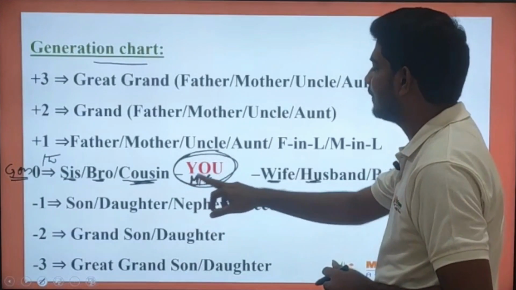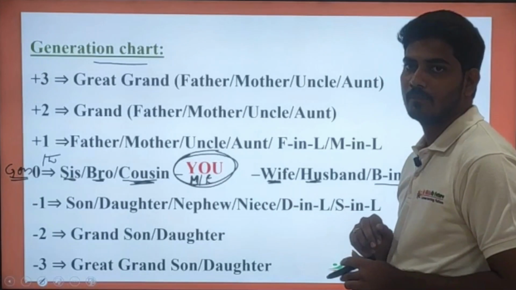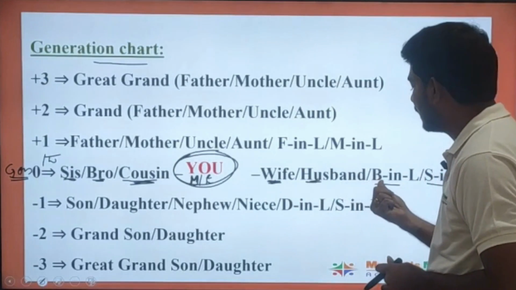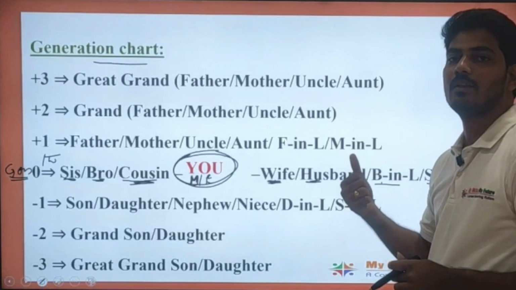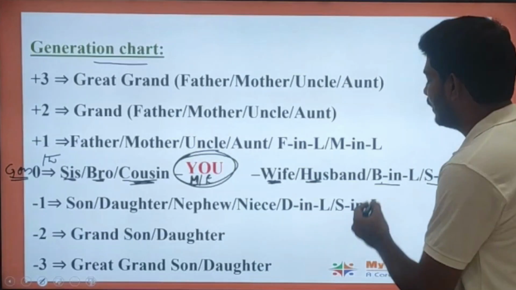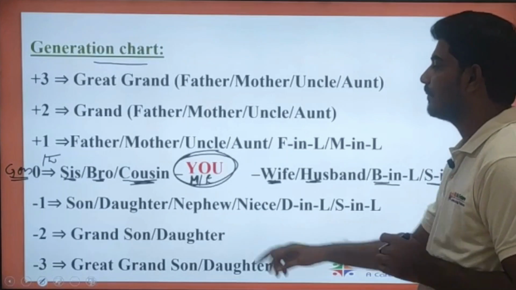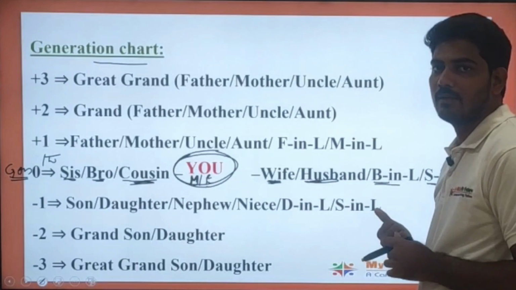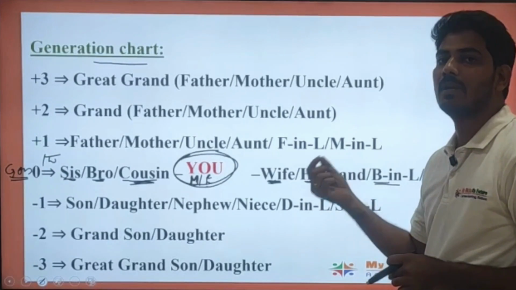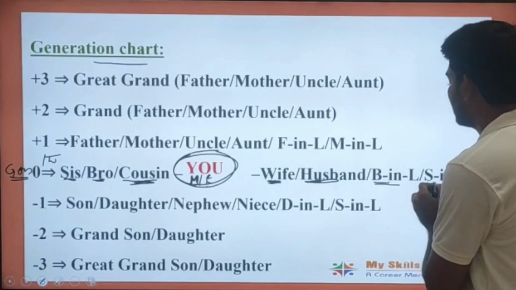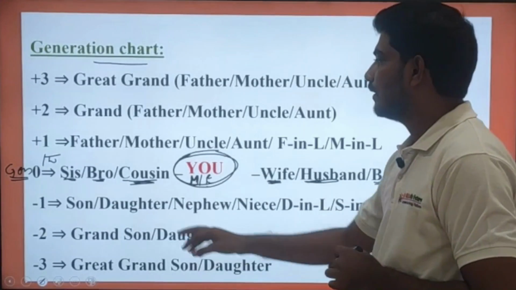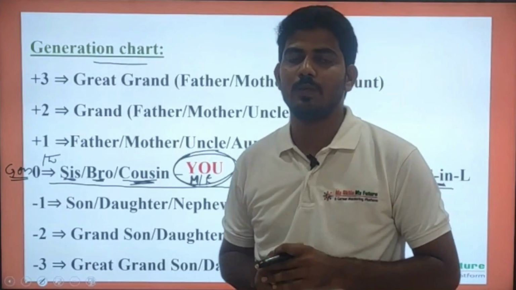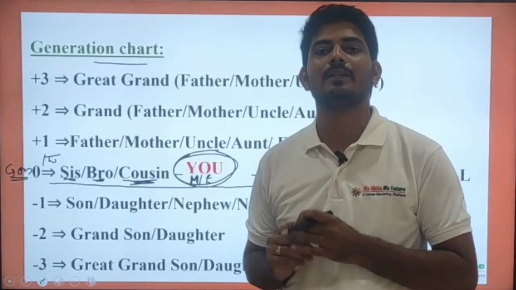Suppose you are a male person and you are getting married, and your wife has either a brother or sister. Your wife's brother or sister will be to you brother-in-law and sister-in-law. Suppose you are a female person and you are married to your husband, and suppose your husband has some brothers and sisters, those will be to you sister-in-law and brother-in-law. So these are the only relations which come in zeroth generation. So try to remember it. What are the relations which will come in zeroth generation?